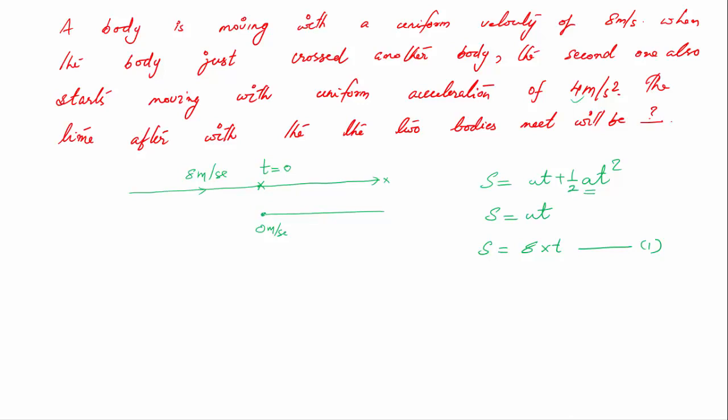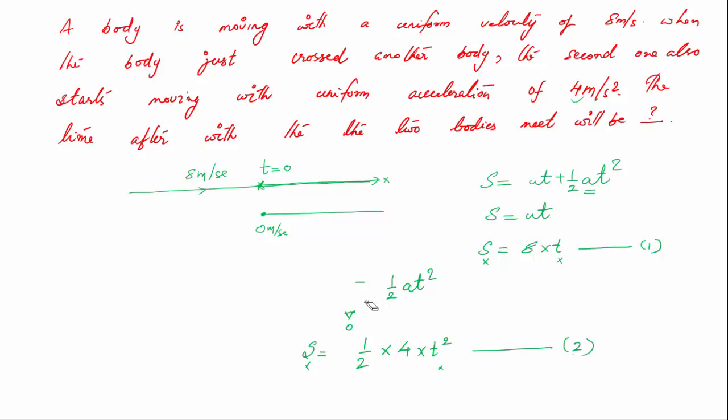Now for the second object, applying s equal to ut plus half at square, its initial velocity is 0 but it has an acceleration. So you can say s equal to half into 4 into t square. One thing you must understand is that s and t are the same for both objects. They are traveling for the same time and covering the same distance. So if I solve equations 1 and 2, I will get the answer for t.